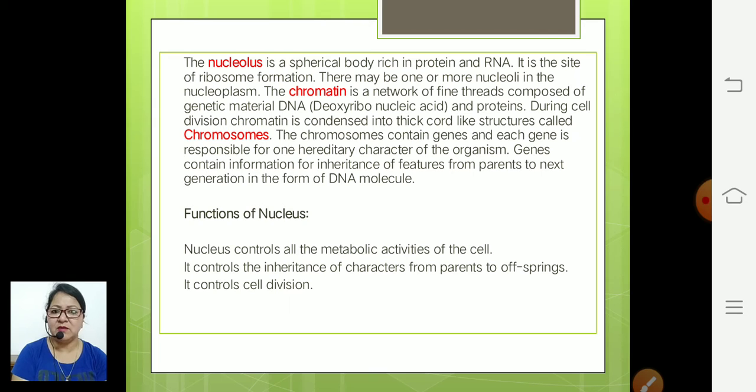So nucleus, if we talk about its functions, it controls all the metabolic activities of the cell. That's why it is called brain of the cell. Second, as it has the genes in the chromosomes, it controls the inheritance of characters from parents to offsprings. Next, it controls the cell division. A cell, when it has to grow, then after the maturity, it has to enter into the cell division. This everything is controlled and managed by the nucleus.